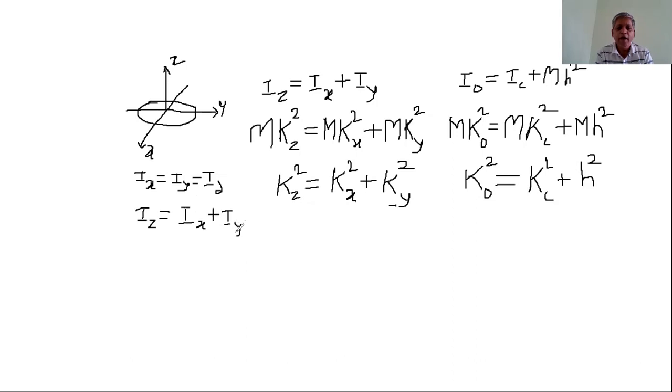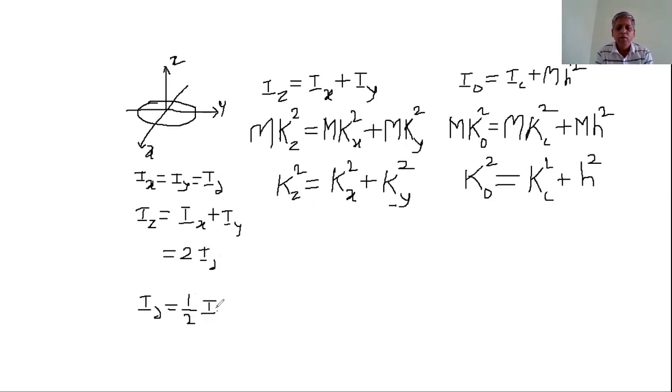Therefore Iz is equal to 2 times Id, so Id is equal to Iz upon 2, half times Iz.